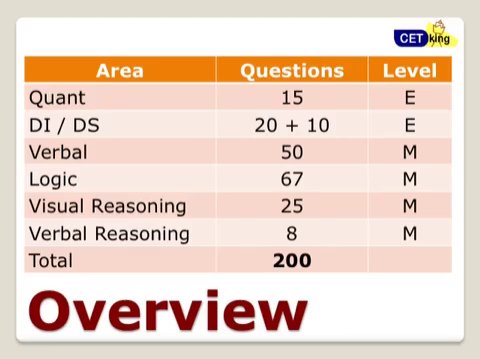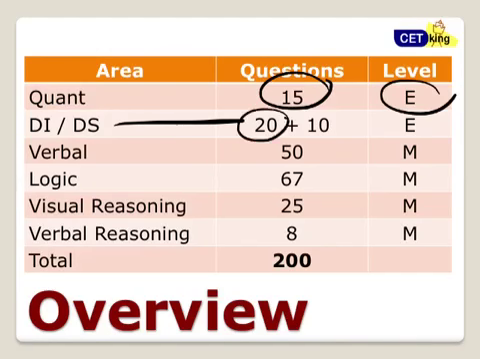In the quant section, there were only 15 questions. Easy questions, the level of difficulty very easy. Data sufficiency 10 questions and DI 20 questions. Level again easy. Overall level easy. Again, I'll go deep down into each of these topics as we go along. Verbal section 50 questions as expected. This was bang on target with what I expected in the paper.